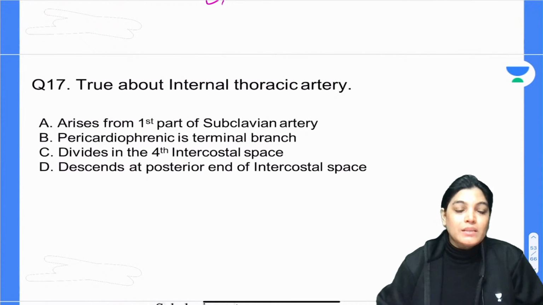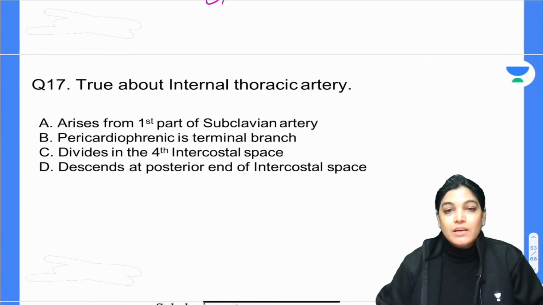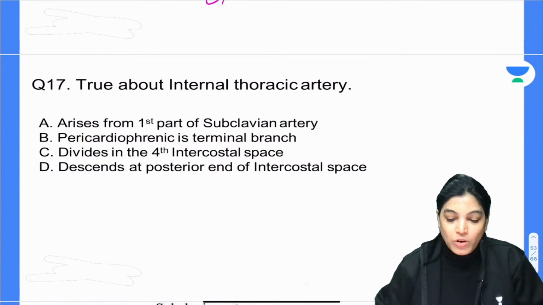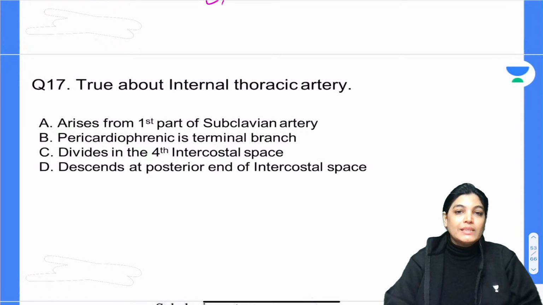True about the internal thoracic artery. The options: it arises from the first part of the subclavian artery; pericardiophrenic is the terminal branch; it divides in the fourth intercostal space; it descends at the posterior end of the intercostal space.